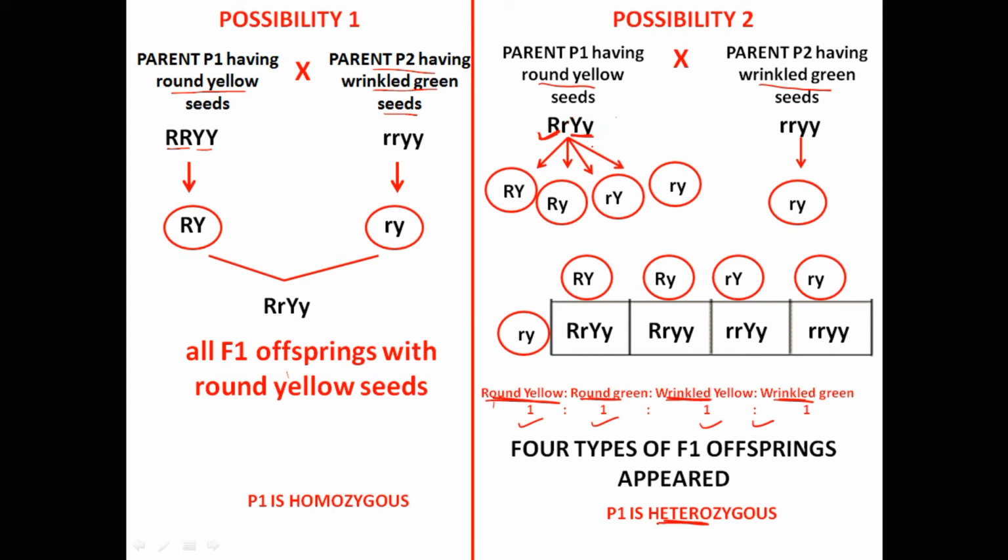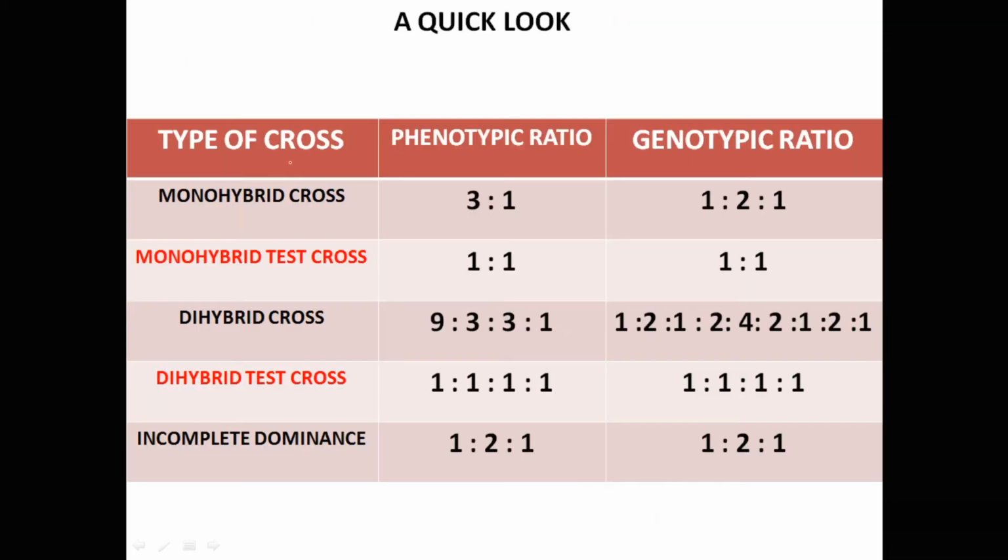This is a dihybrid test cross with both phenotypic and genotypic ratios of 1:1:1:1.